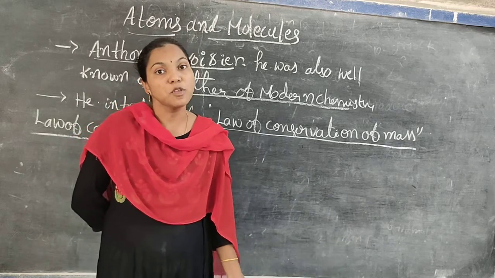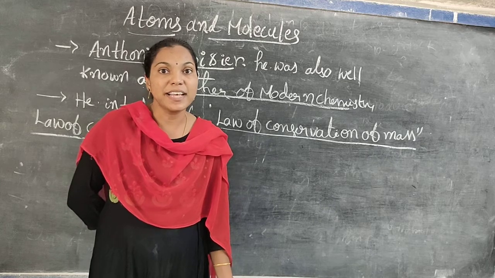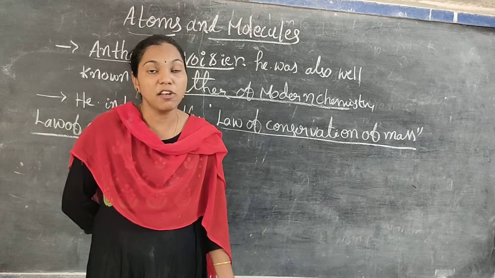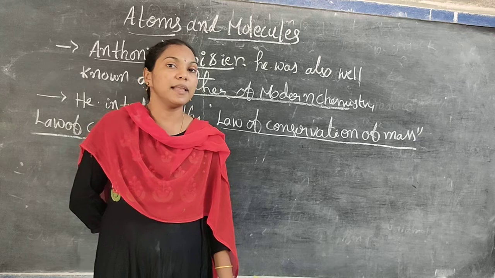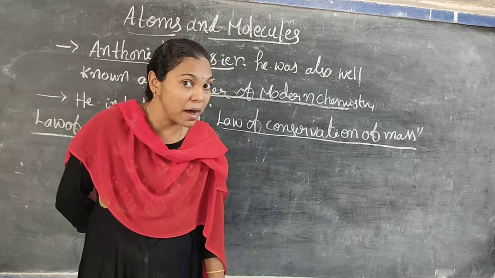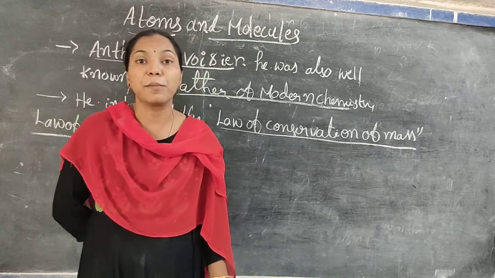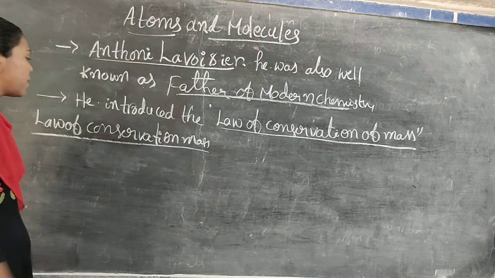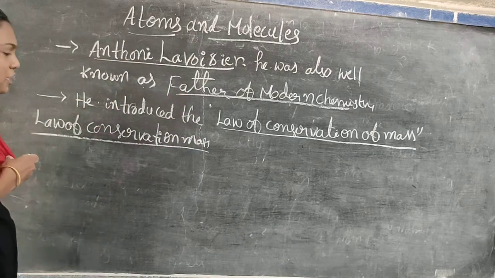So before the chemical reaction, the mass of reactants is always equal to the mass of the products formed after the chemical reaction.